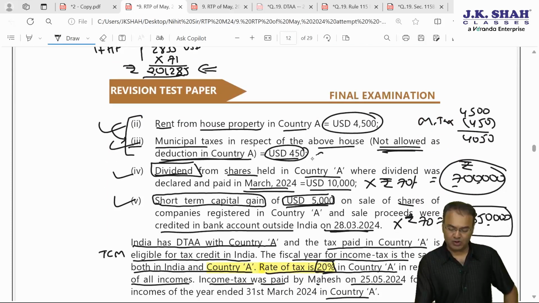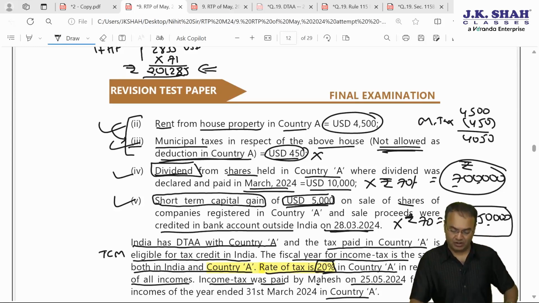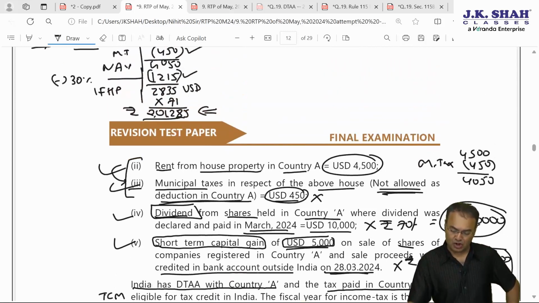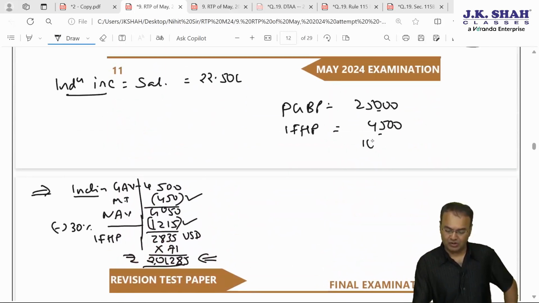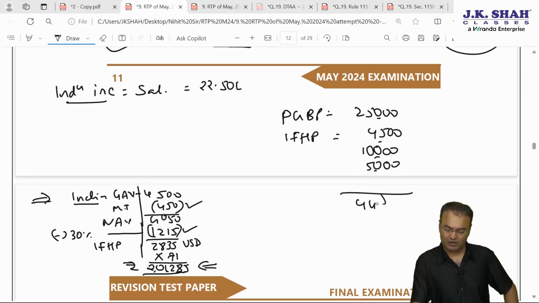This 450 US dollar is not allowed in that country. Standard deduction is also not allowed. The amount chargeable to tax in that country is different. Dividend 10,000 and short term capital gain 5,000. The total income chargeable to tax is 15 plus 25, 40, 44,500 US dollar.